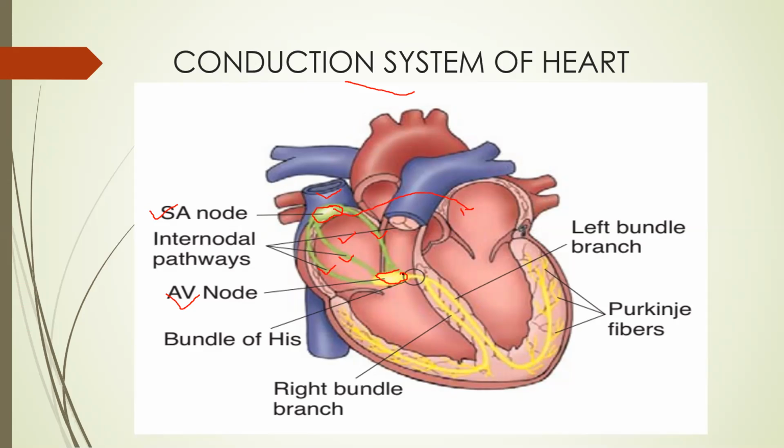From the AV node, the impulse further goes to the bundle of His, which is further divided into the right bundle branch and left bundle branch. These bundle branches give impulses to the interventricular muscle also. Further, these bundle branches go to the left ventricle and right ventricle, and simultaneously depolarize the ventricle. Bundle branches further give Purkinje fibers. These are the small fibers which enter into the ventricular muscle. So to summarize: SA node, then internodal pathway, AV node, bundle of His, right bundle branch, left bundle branch, and then Purkinje fiber. This is how the conduction system of the heart works.